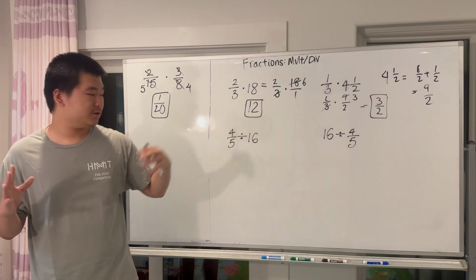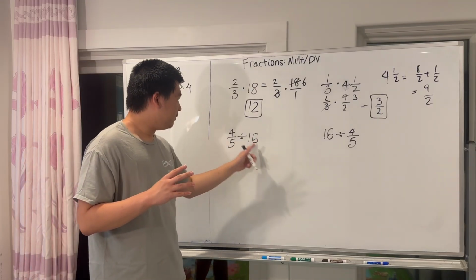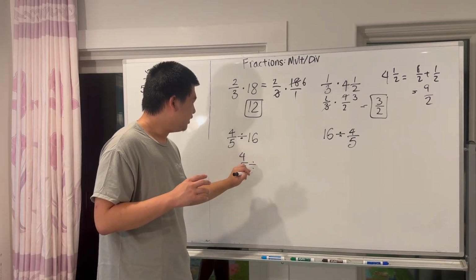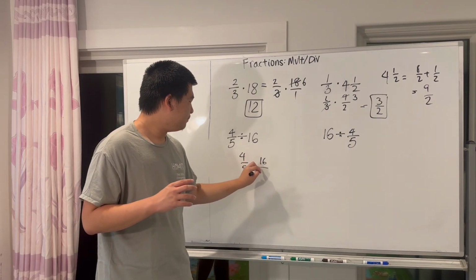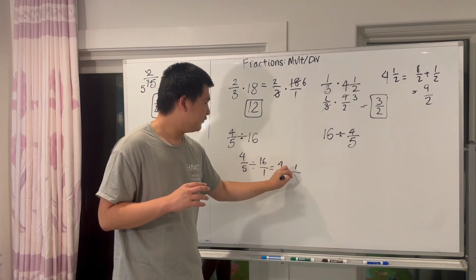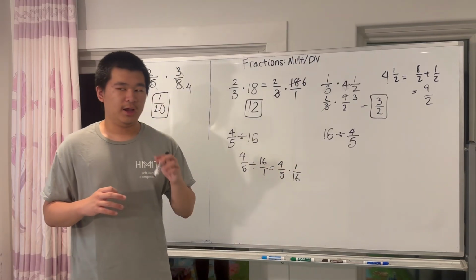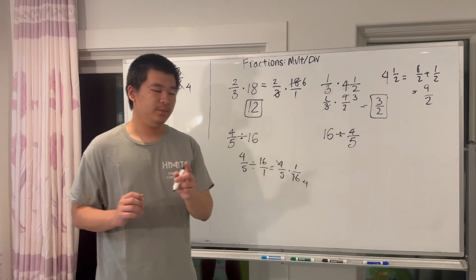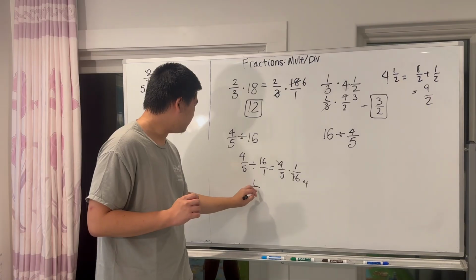4 over 5 divided by 16, that's like 4 over 5 divided by 16 over 1, which is equal to 4 over 5 times 1 over 16. And of course, don't forget to simplify, and that's going to be, again, 1 over 20.